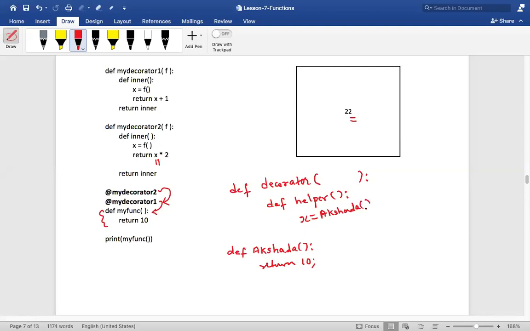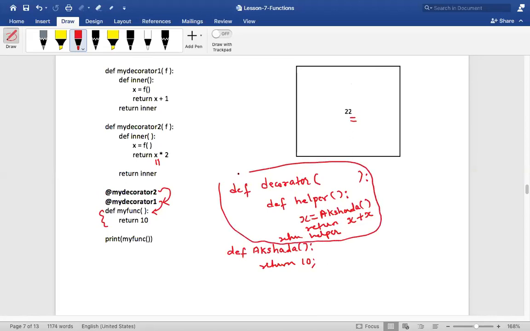And now what will you do? It will add 1, or whatever you want to do, x plus x or something like that. So this is what the helper will do. And finally, what will this decorator do? He knows that his helper will do this, and the decorator has to return the helper, correct? Not the helper's value, but the helper's reference. This becomes a decorator's definition. Am I right, my dear friends?